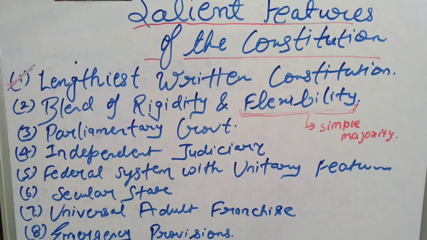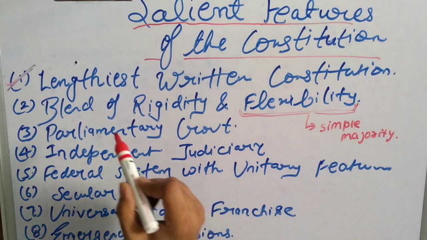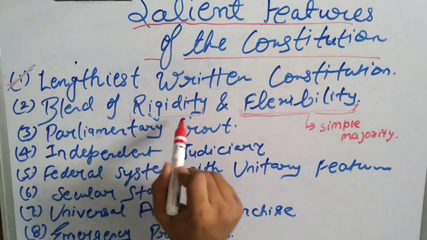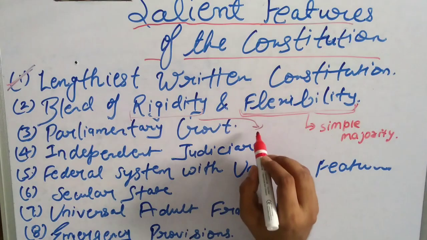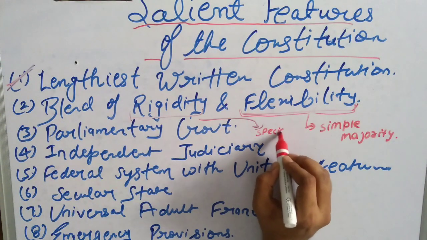Now, what do simple majority and special majority mean? We will discuss that in the subsequent lessons, in quite some detail. There might be a few terms I am using which I haven't discussed yet, but they will come in the subsequent lessons with great detail. Now, simple majority and the blend of rigidity. If someone wants to change the fundamental or basic structure, that is quite tough, because for that you need a special majority.